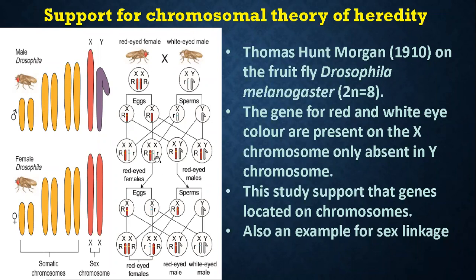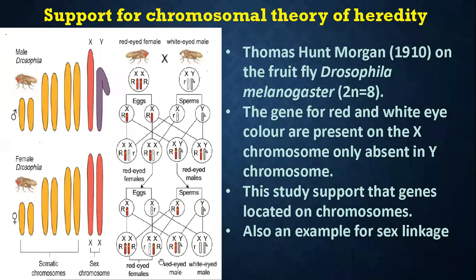Okay, then again we have the next generation. So here you can see again the gametic formation, X and sperm. Suppose you take this gamete, it will separate like this, X and this one. And if you take this, it means red color and then this one. So again in the combination, if you see these two combined, you will get a capital R, red-eyed female. And then the next one, XX, is also a red-eyed female. And then next, if you take this one, you get a red-eyed male. Again, from this and this you will get a white-eyed male.